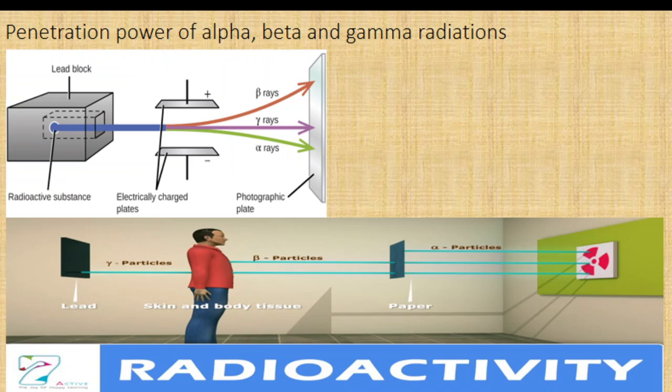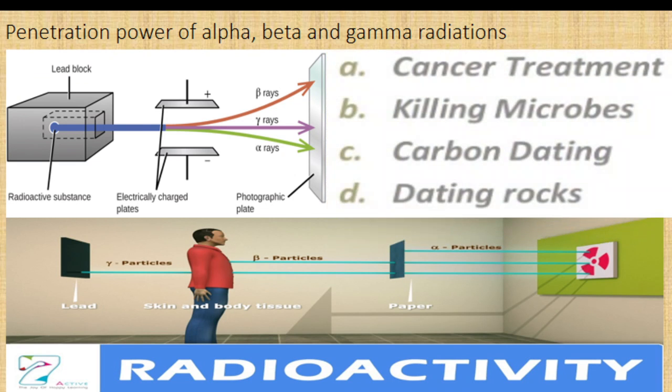So these radiations have plenty of applications in different fields. Gamma rays are used in the treatment of cancer. They can be used to kill microbes, and radioactive radiations are used to find the age of rocks and in carbon dating. So these are some applications of these radiations.